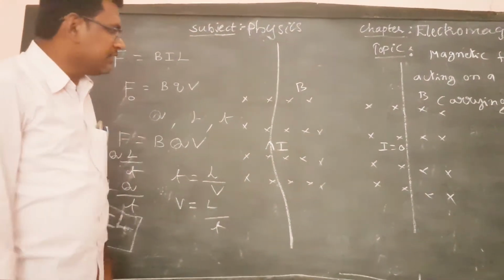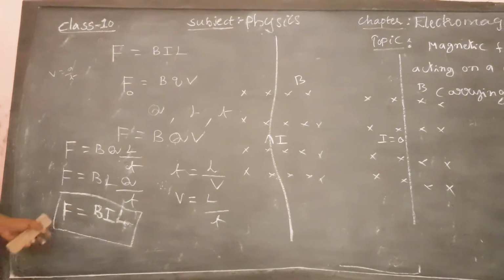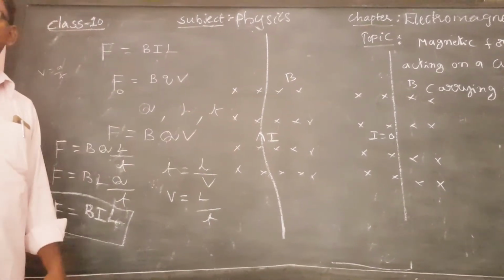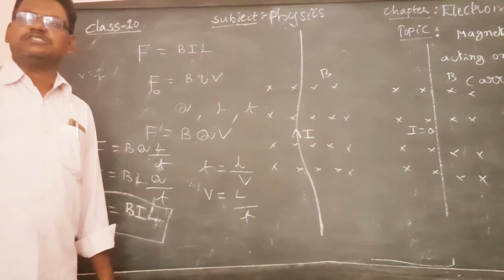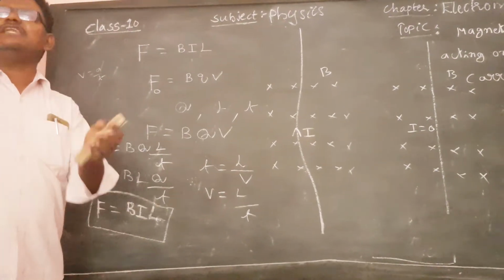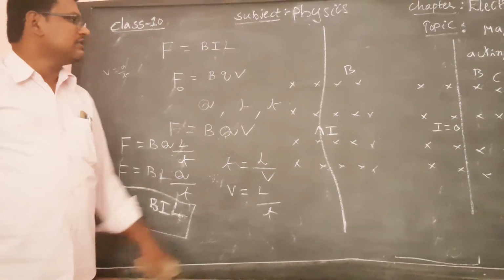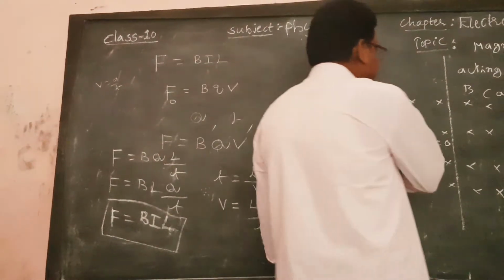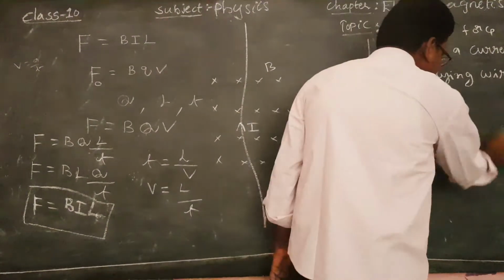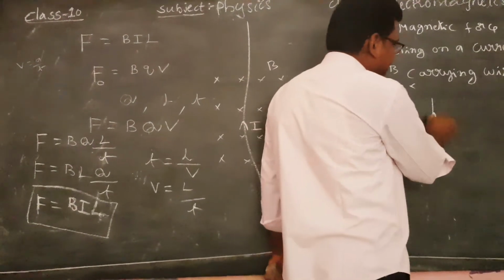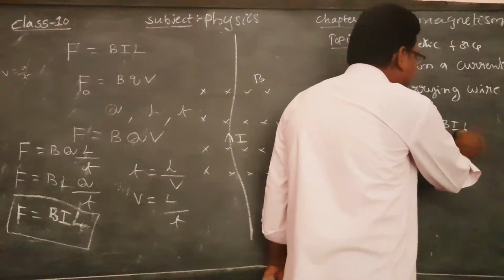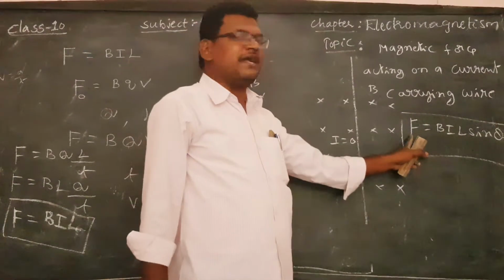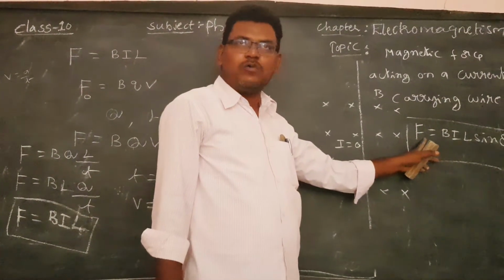If this is the expression for the magnetic force on a current carrying wire in a perpendicular magnetic field, then what is the magnetic force if there is an angle theta between the current carrying wire and the magnetic field? That is F equals BIL sin theta.